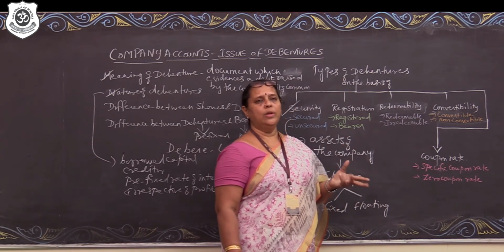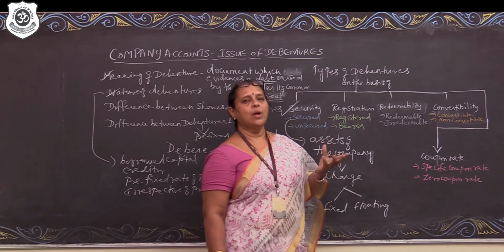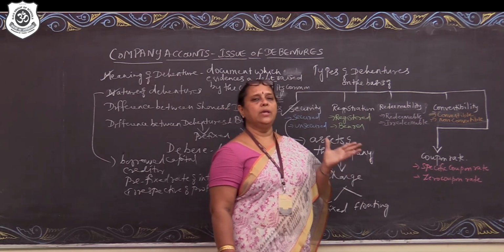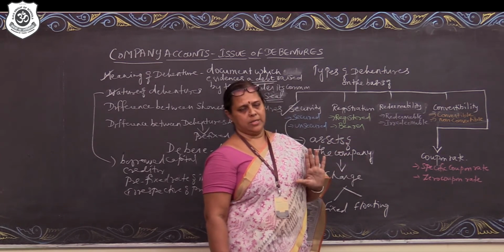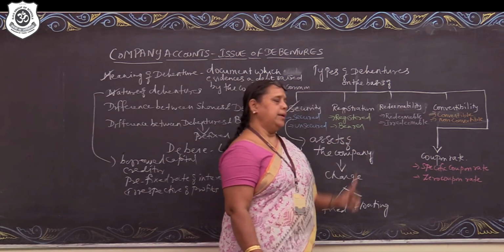The debenture holder, who is the present holder, will come to the company to prove that he is the owner of the document and he will claim the interest. That is what is called as bearer debenture.